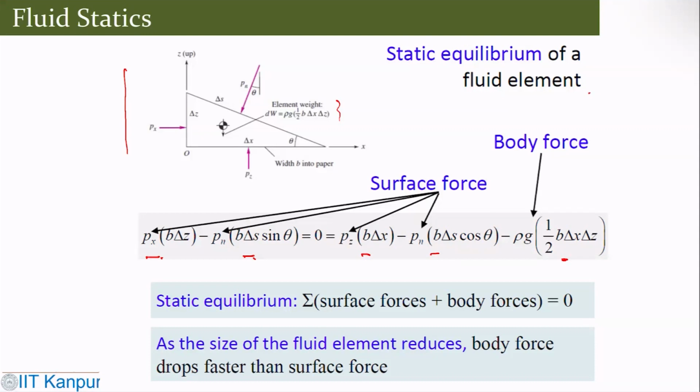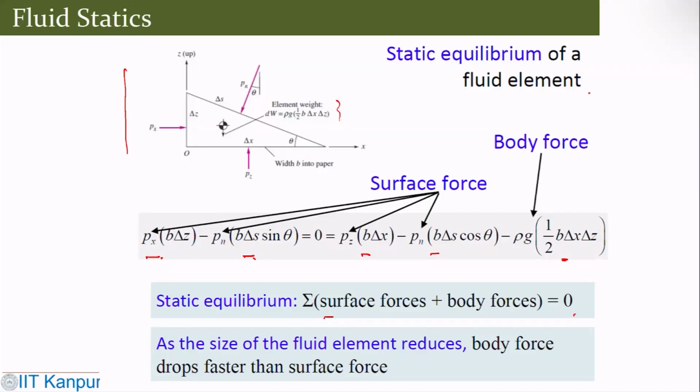So when you talk about the fluid element in static equilibrium, then the surface forces and the body forces collectively, or the sum of that, has to be 0.